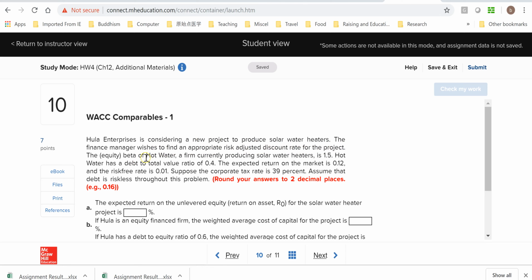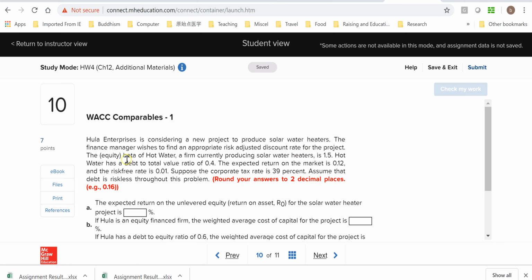The equity beta of Hot Water, a firm currently producing solar water heaters, is 1.5. So this firm, Hot Water, is already producing solar water heaters. So that's the so-called comparable firm for Hula Enterprises, this new project.